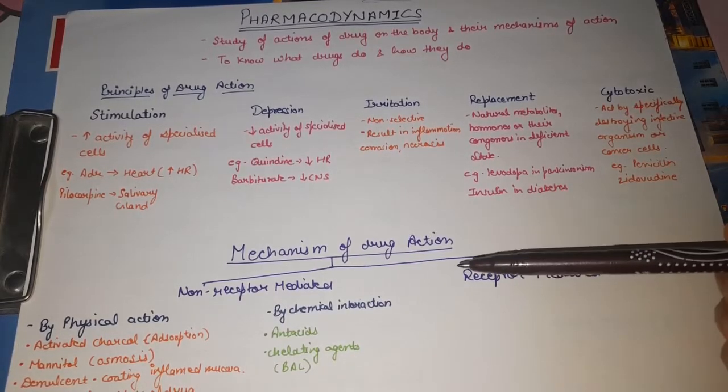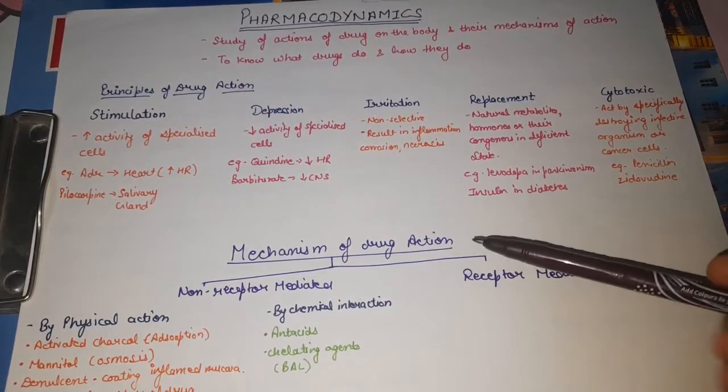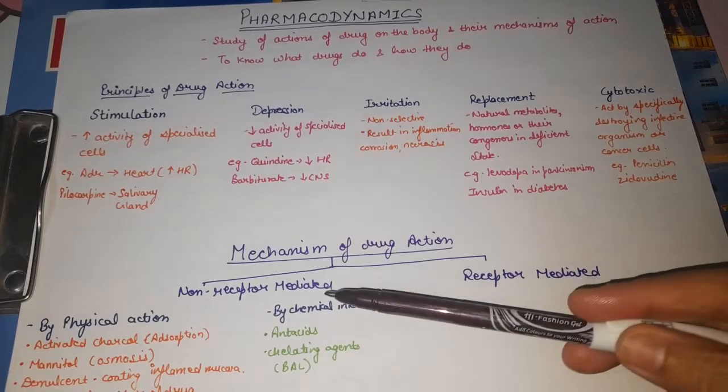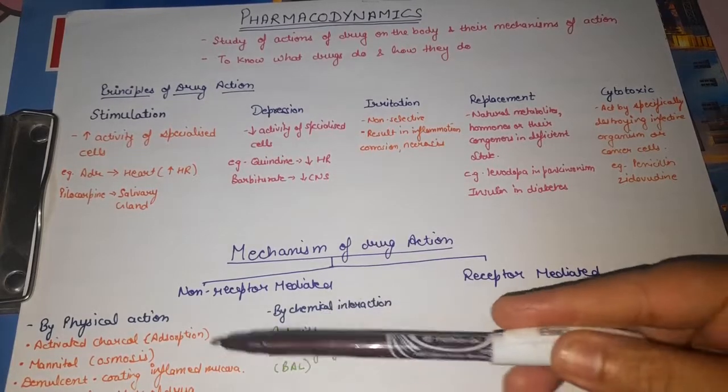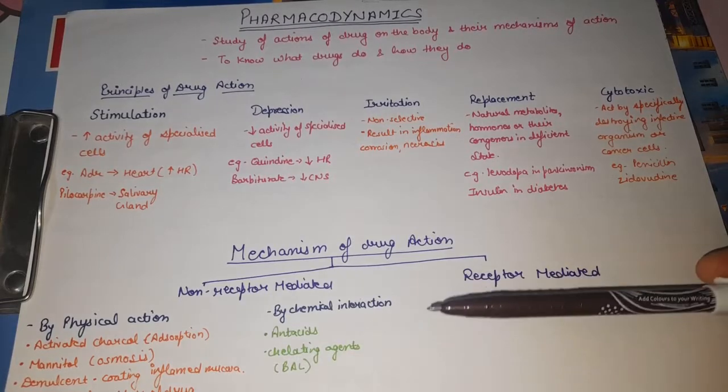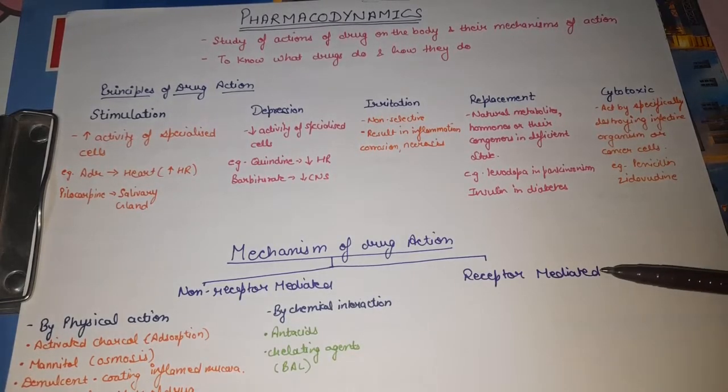So how do these drugs do their action? Mechanisms of drug action are non-receptor mediated and receptor mediated. Non-receptor mediated actions occur via physical action, by chemical interaction, and there are some other methods also. In receptor mediated action, the drug binds to a specific receptor and then the drug shows its action.